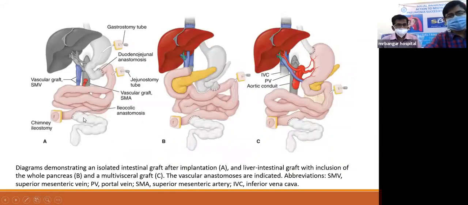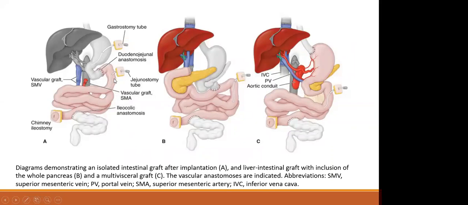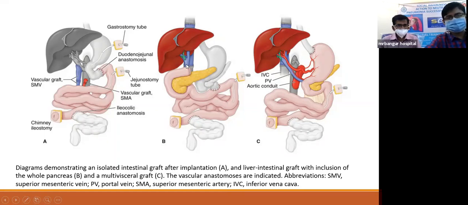So these are the different kinds of transplants that can be done. The first here, as we can see, is only an intestinal transplant. The second is the liver intestinal type of transplant, and the third is the multivisceral transplant, where the stomach is also involved.